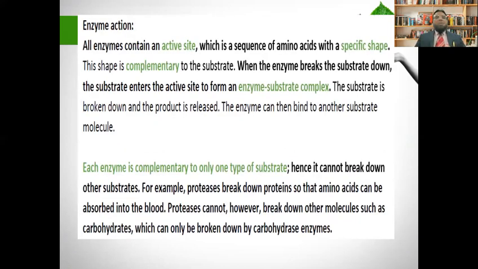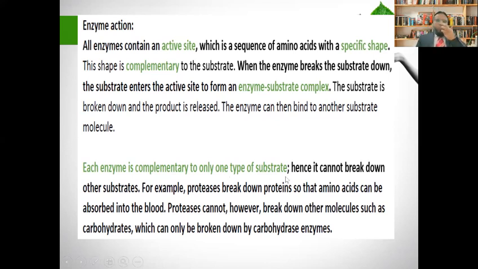Now see enzyme action, how the enzyme works. If you study the structure of the enzyme, you'll see that the enzyme has a specific site that is called the active site, where the specific substrate is going to be attached, and then it makes an enzyme substrate complex. After that, it's going to be broken down. Each enzyme is complementary to only one type of substrate.